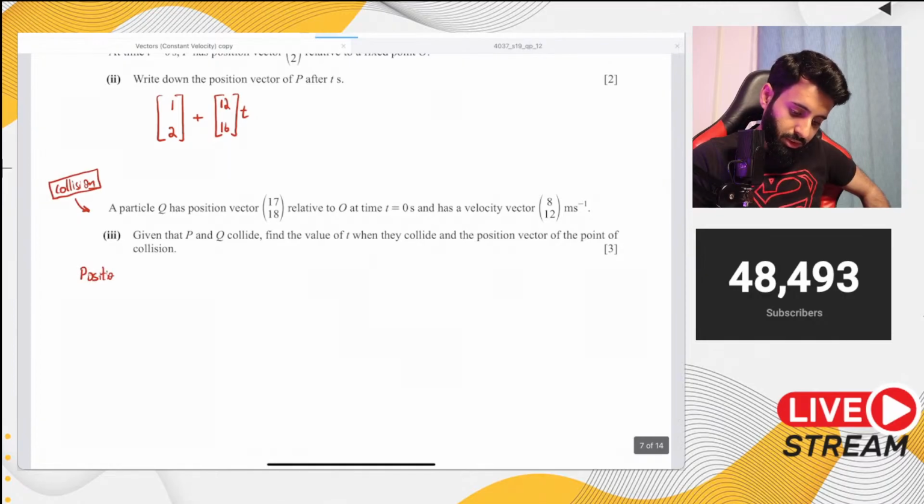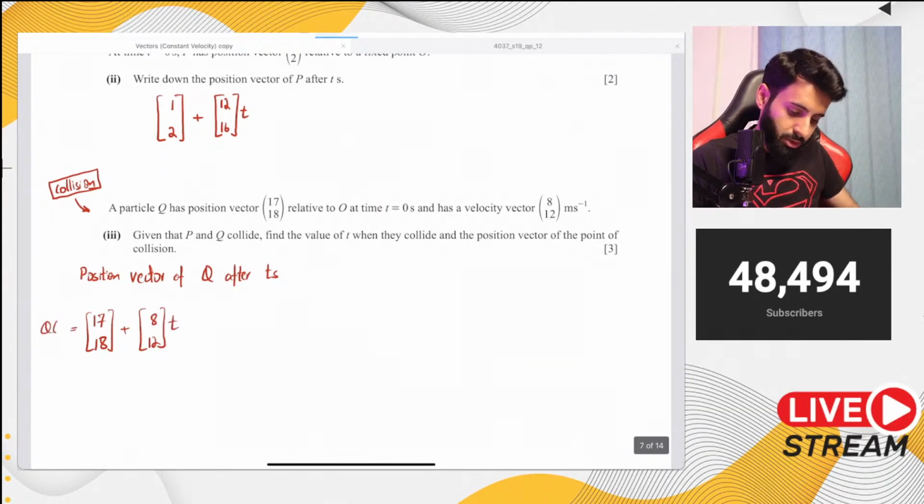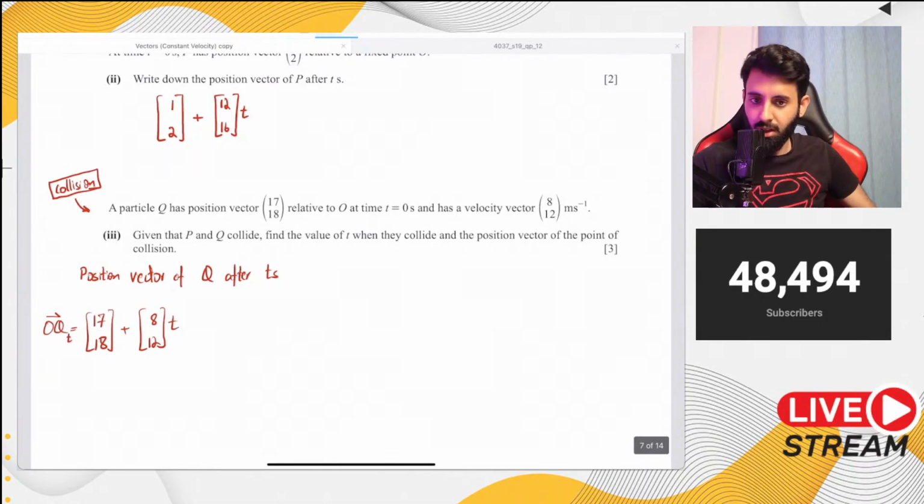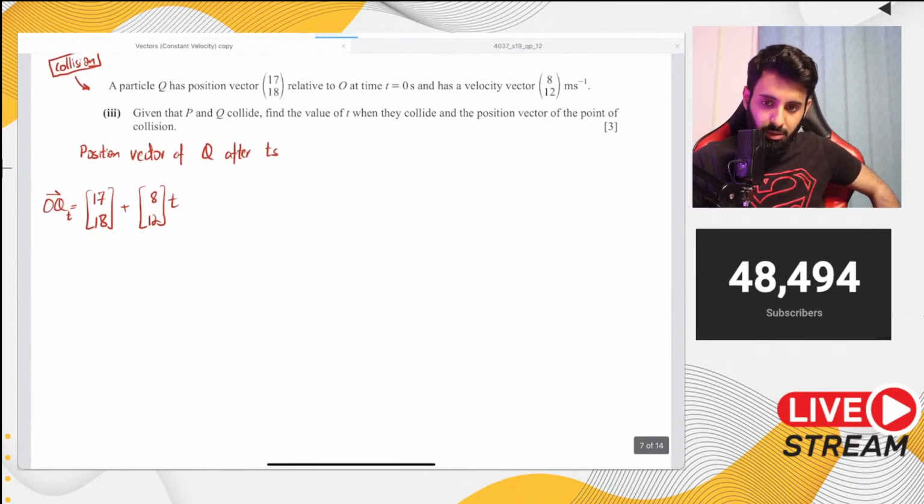The position vector of q after t seconds, or you can say at t seconds, is (17, 18) plus (8, 12) multiplied by t. So this is where q is going to be after t seconds. I'll write t over here to show that this is the position vector of q after t seconds.